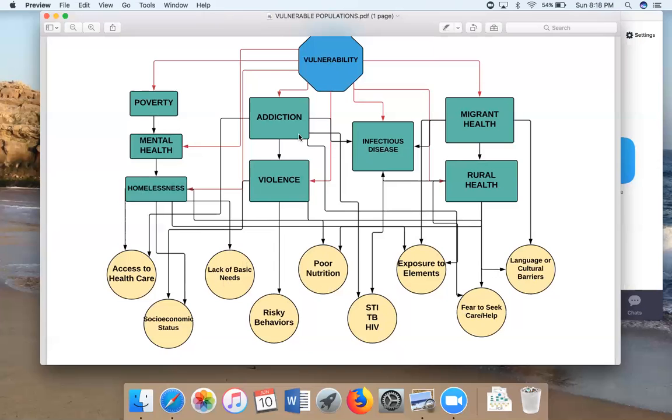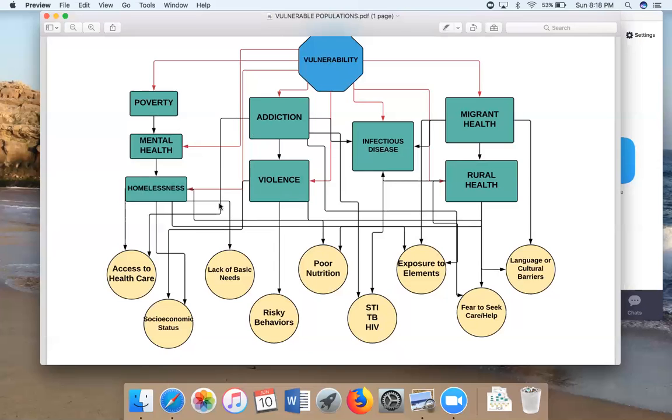Moving on to addiction, we've already discussed the risky behaviors that can lead to poor decisions and infectious disease, but often addiction can increase violence in the home or can be a contributing factor to domestic violence and to assault and other types of violent acts.